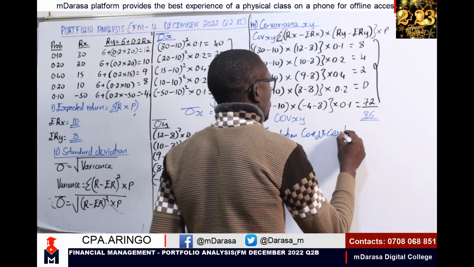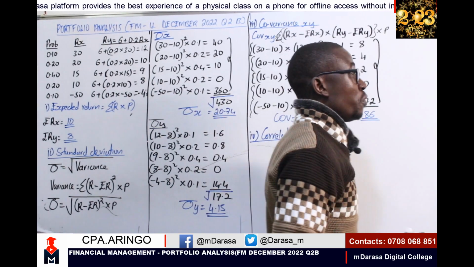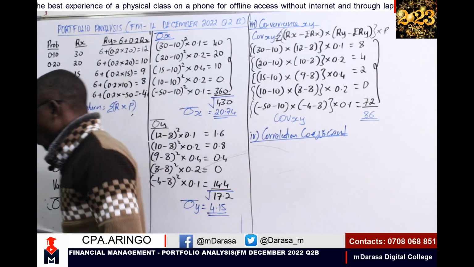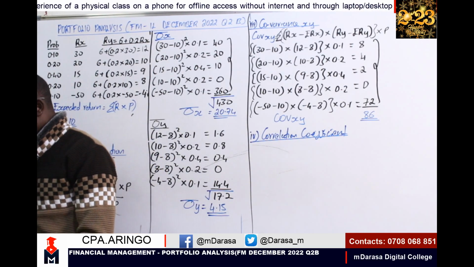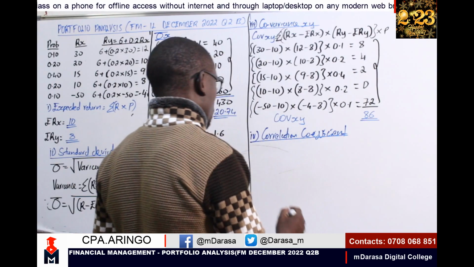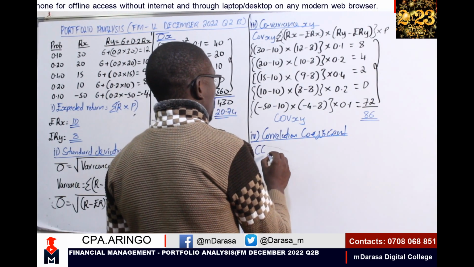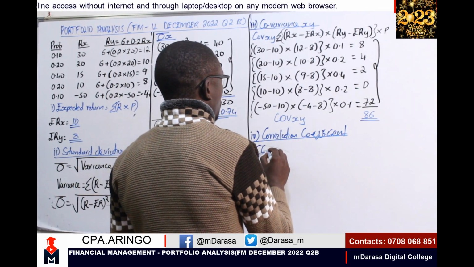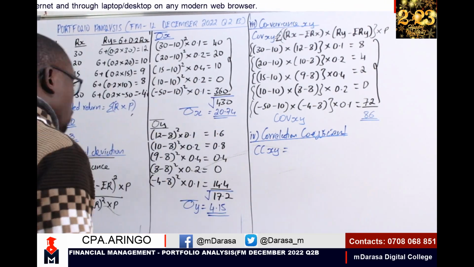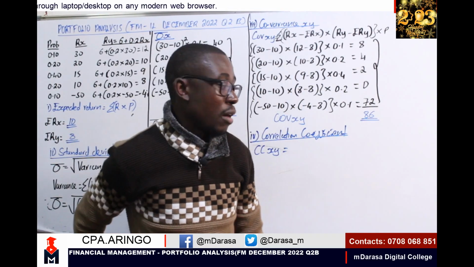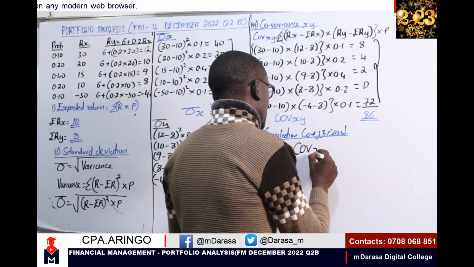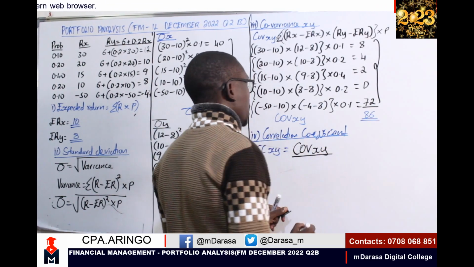Correlation coefficient. And remember, correlation coefficient for finance is somehow different from the one in management accounting. So how will you determine our correlation coefficient here? To determine the correlation coefficient of security X and security Y, I'll need to have this item, which you must always tend to have. I'll be having the covariance of security X and security Y, because that is what we are looking at.